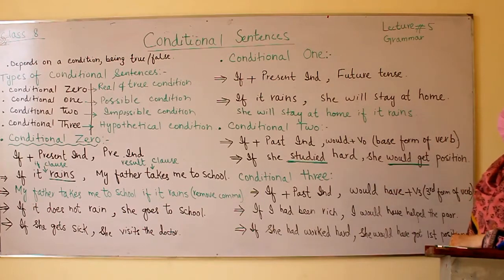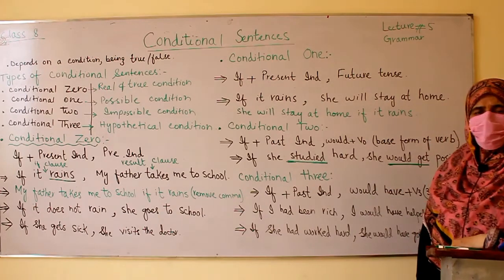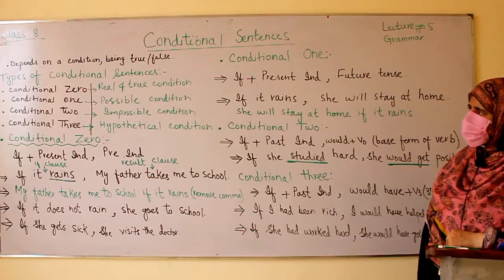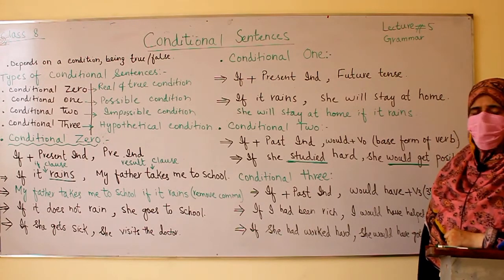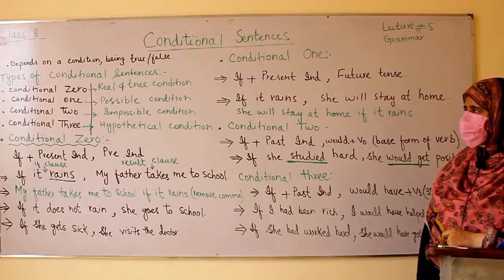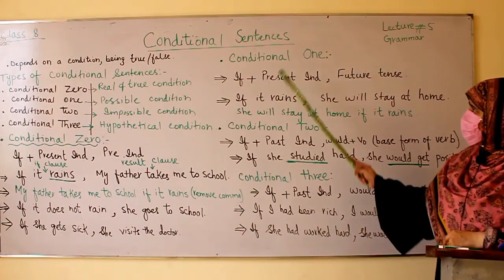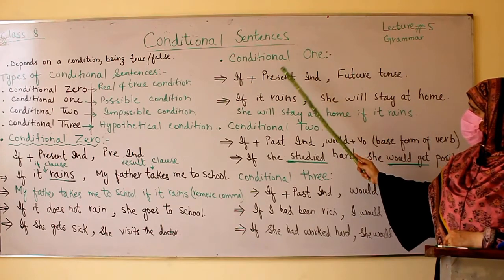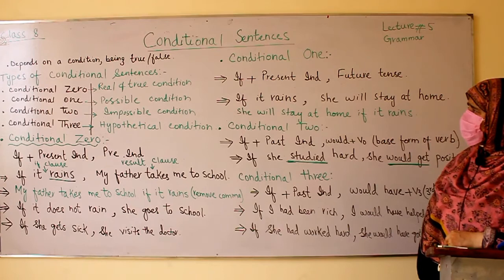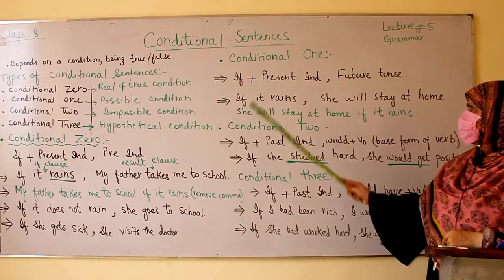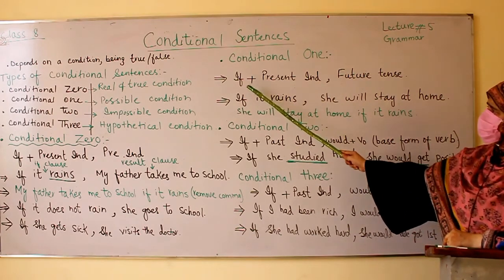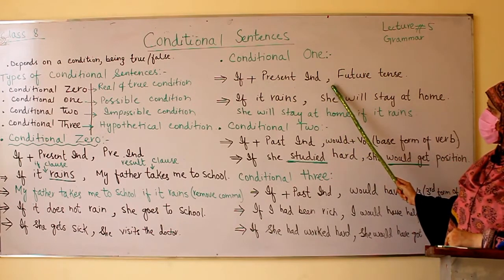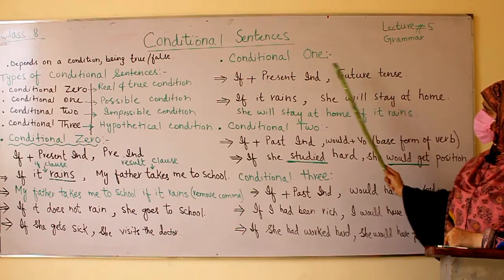Now let me explain conditional 1. As you know, I have already explained earlier that conditional 1 shows a possible situation or condition. As it shows a possible condition, we have a formula. I am going to explain that through an example. Now see the formula: if plus present indefinite tense, then comma, future tense.